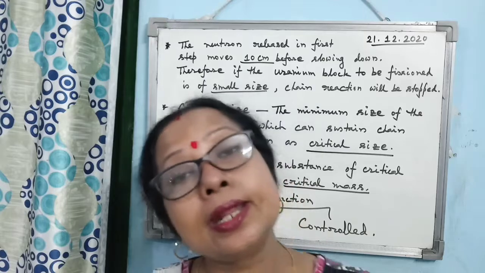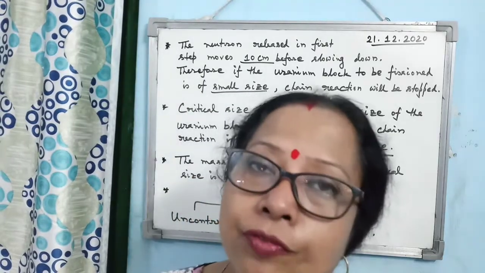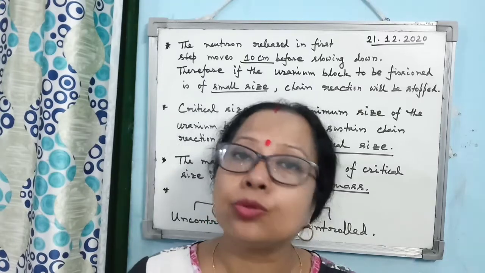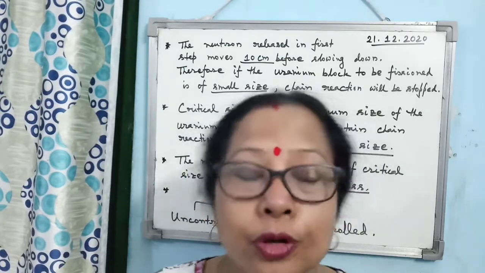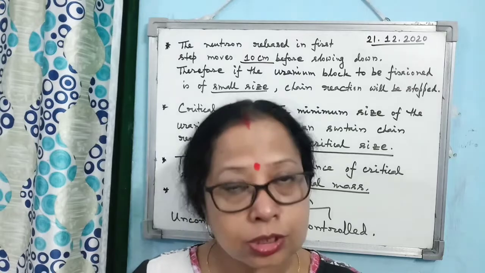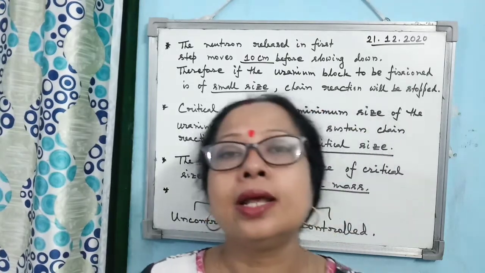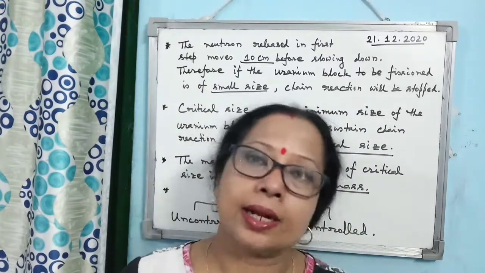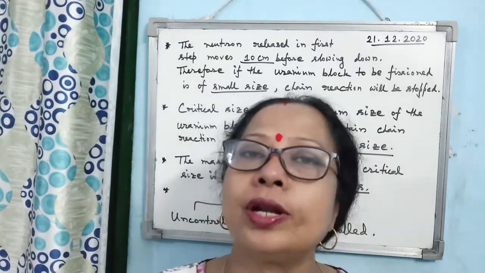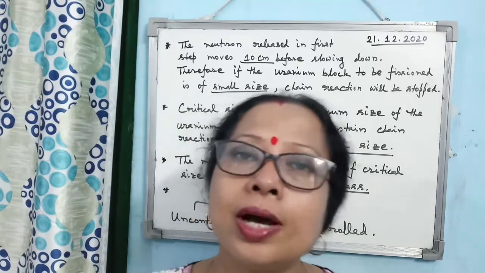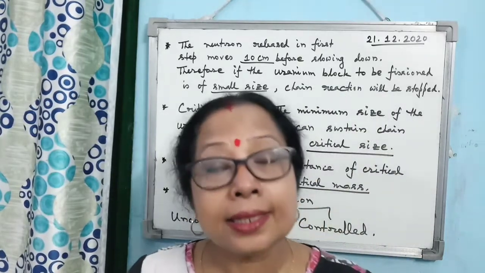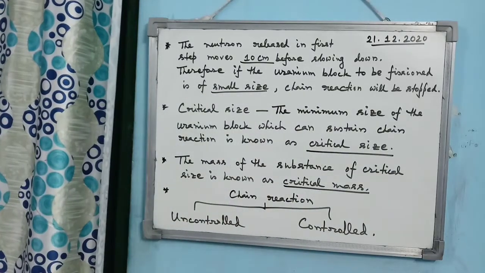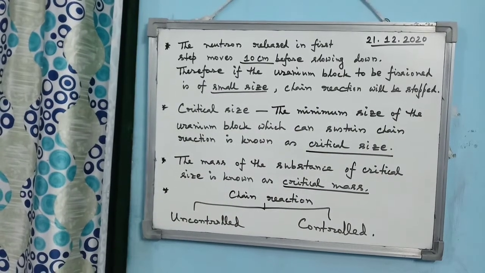And what is the material used as coolant? Heavy water. Heavy water means what? H2O is normal water, and D2O, where instead of hydrogen, protium, deuterium is used, is known as heavy water. Heavy water is generally used as coolant in a nuclear reactor. Alright, so these are the different parts of a nuclear reactor. And in the nuclear reactor, what kind of reaction is used? That is the controlled nuclear fission reaction.